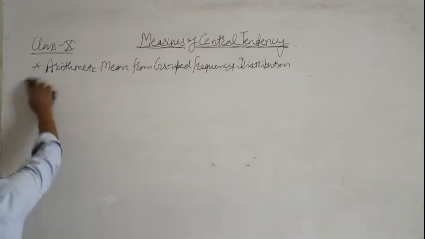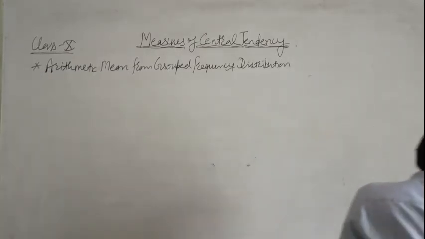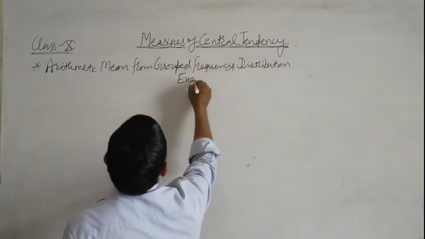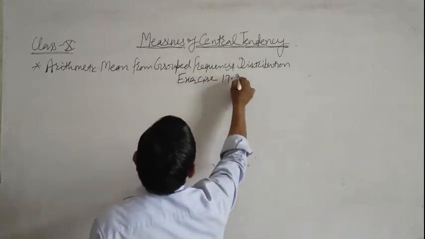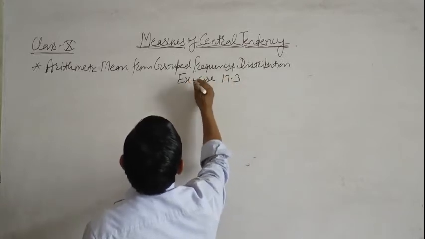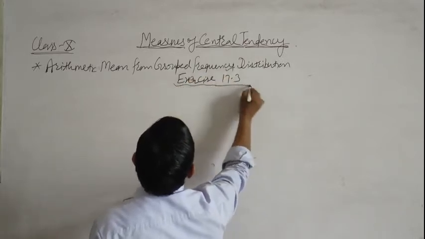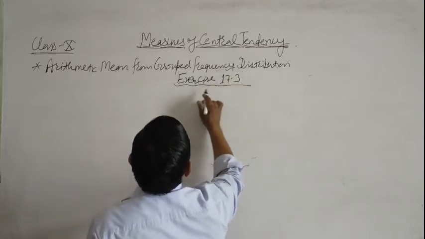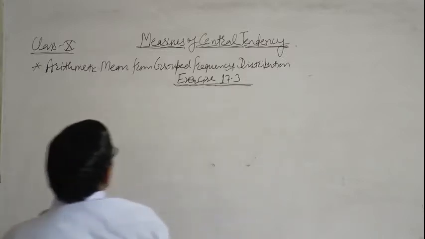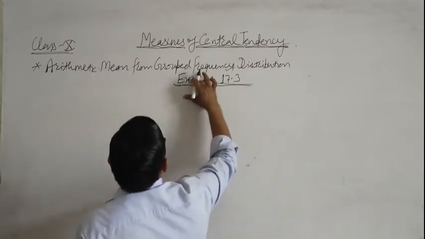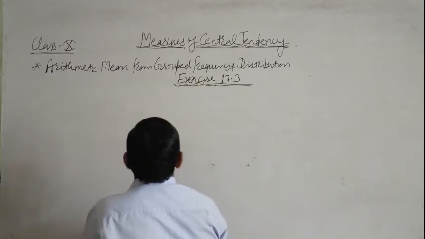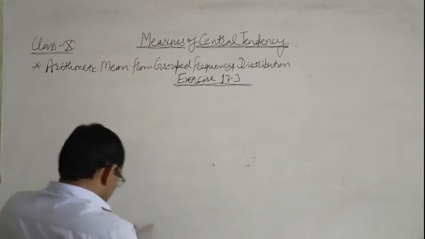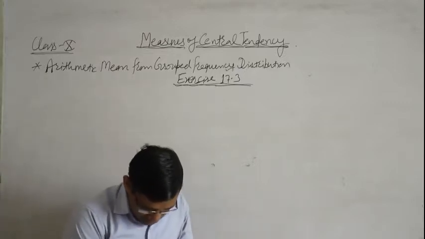Now we start exercise 17.3. Find the arithmetic mean of the following frequency distributions.